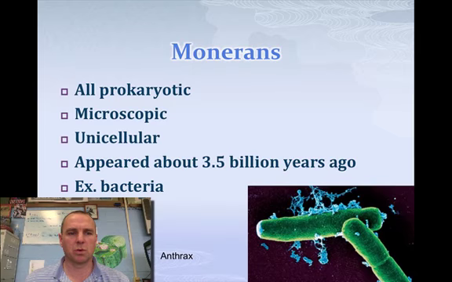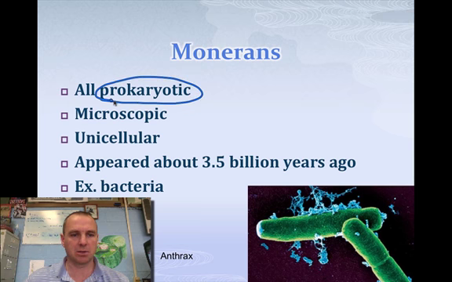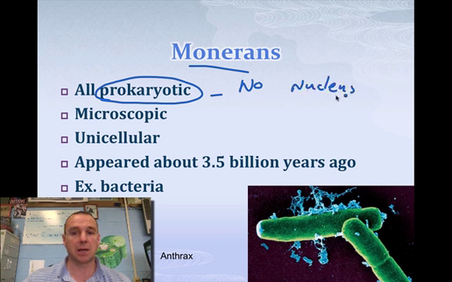Now let's go over each one and just look at a few characteristics. First of all, Monerans are all prokaryotic. Very important. That is a distinguishing characteristic of Monerans, is that they are prokaryotic. And if you remember, prokaryotic means they have no nucleus. Now if you do not have a nucleus, then you always have to be unicellular. So these two things go hand in hand.